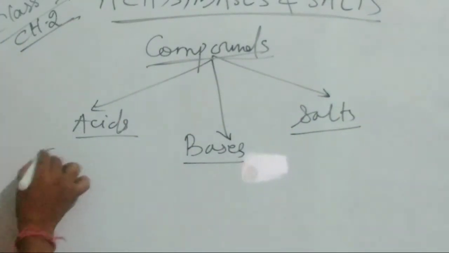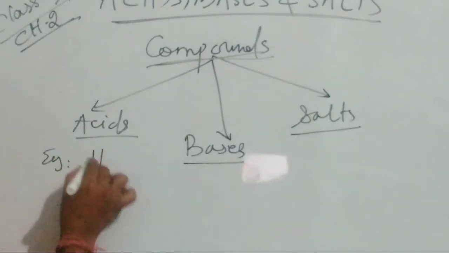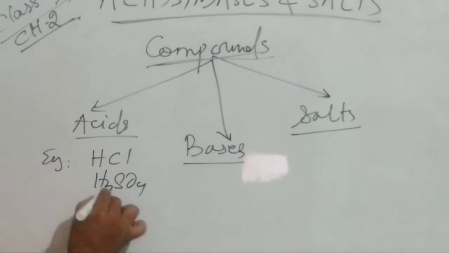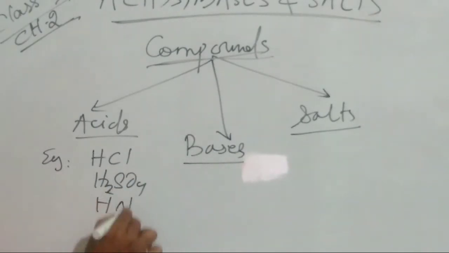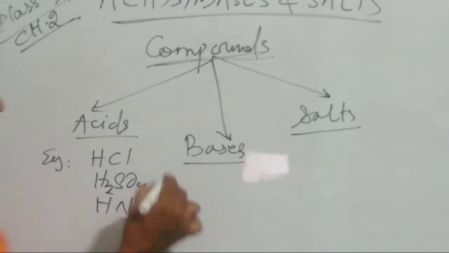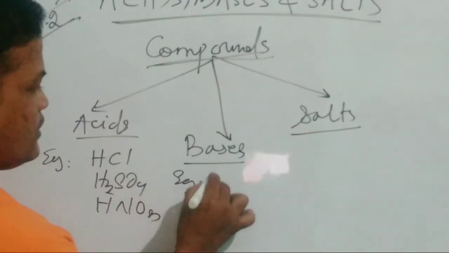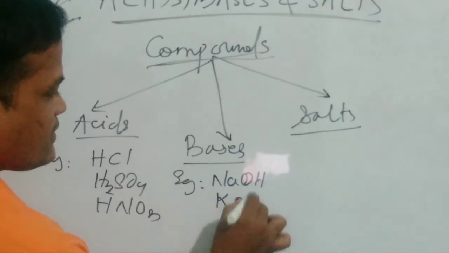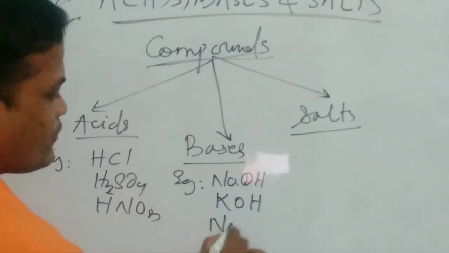We can cite examples of acids, bases and salts. We can say hydrochloric acid, sulfuric acid, nitric acid.